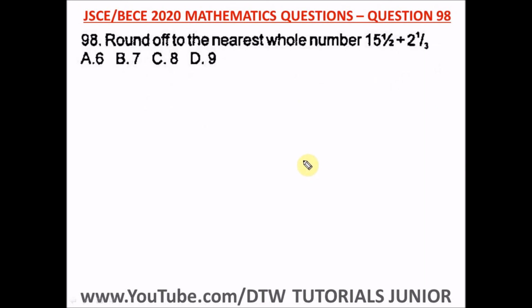So the answer to this question is 690. Question 98 of the Junior WAEC 2020 Mathematics past question. It says round off to the nearest whole number. So you have 15.5 divided by 2 1/3.